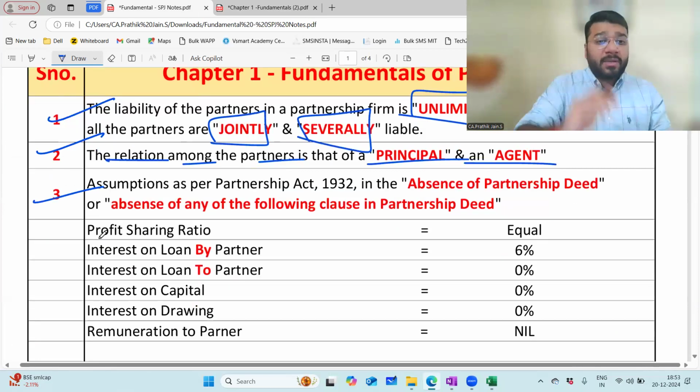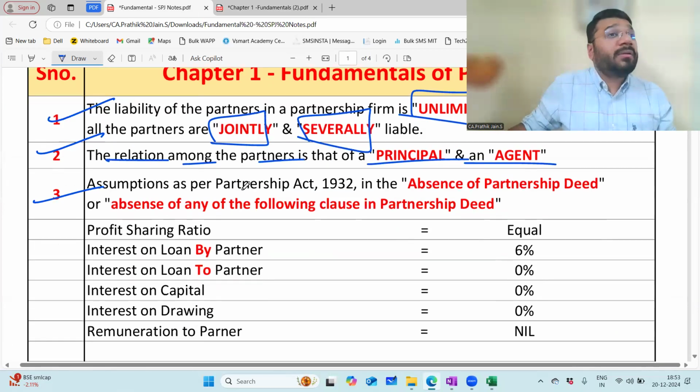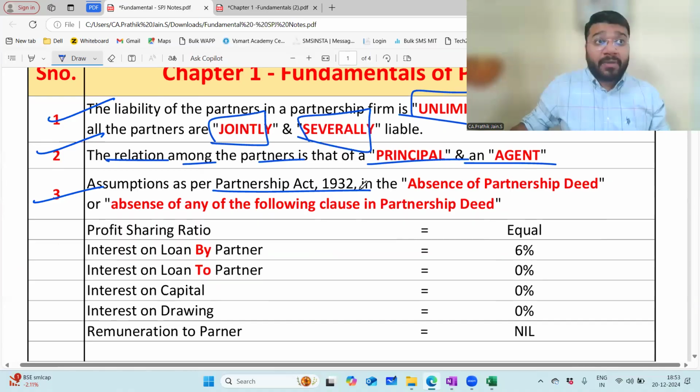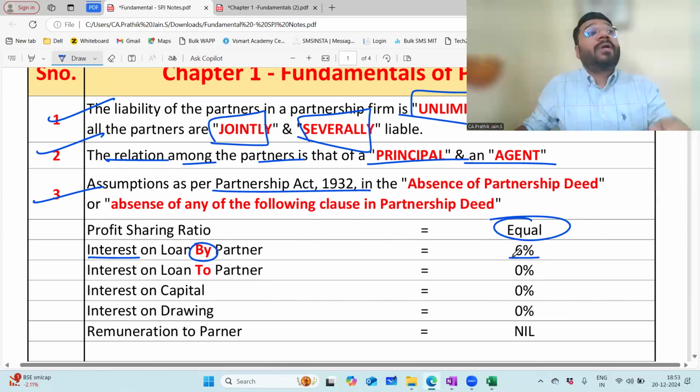What is the third point? What are the assumptions laid down in the Indian Partnership Act 1932 in the absence of a partnership deed, or where the partnership deed is there, but the following clauses are not mentioned properly or are incomplete? If the profit sharing ratio is not mentioned properly, what is the profit sharing ratio as per the law? Equal. What will be the interest on loan by partner? 6%. This 6% is given to protect whose interest?